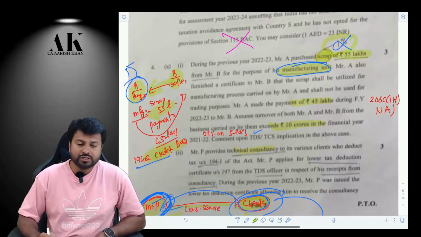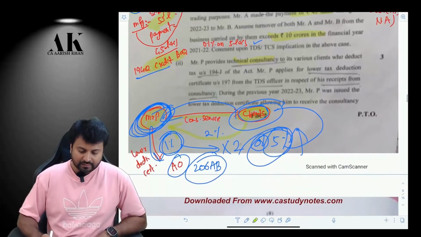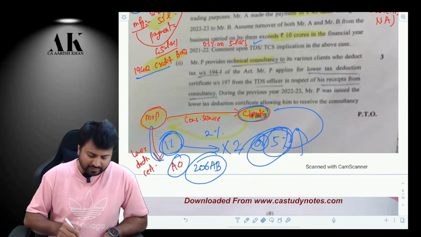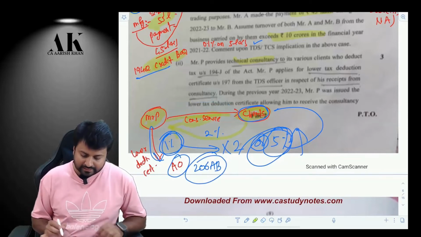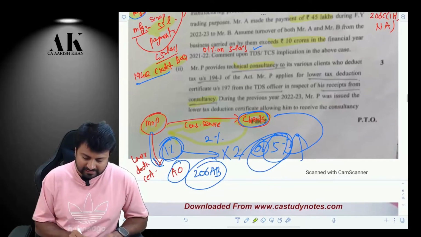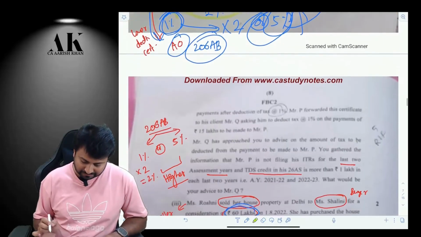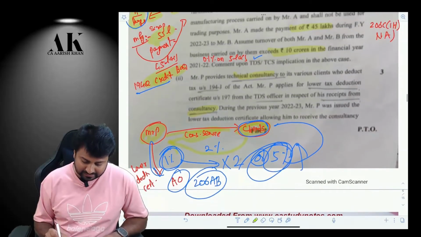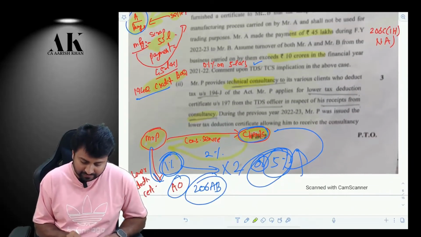Now, the next TDS question is also very, very intelligent. There is a person who is providing some services to a client, and those services are in the nature of technical consultancy. Now, be very careful.